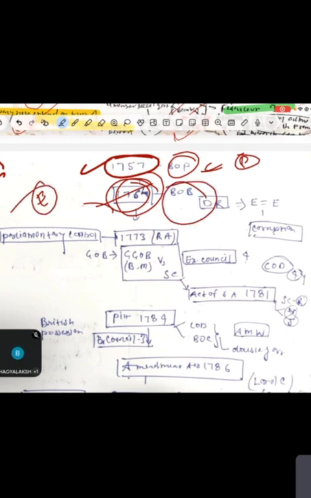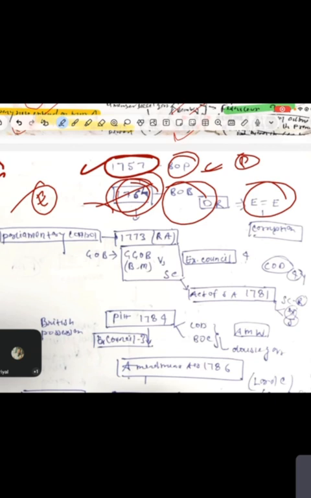What are Diwani rights? Diwani rights are nothing but the revenue collection power. And you know that when people get money, their power automatically increases. You can see an example at present time. So, guys, economy equals empire. But, guys, there was one problem in the British East India Company.